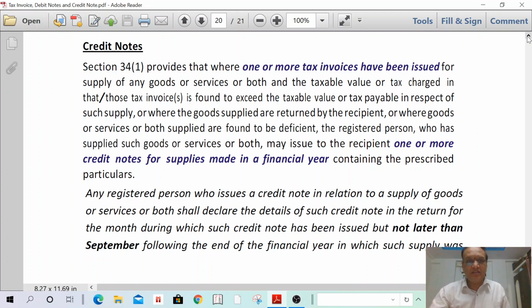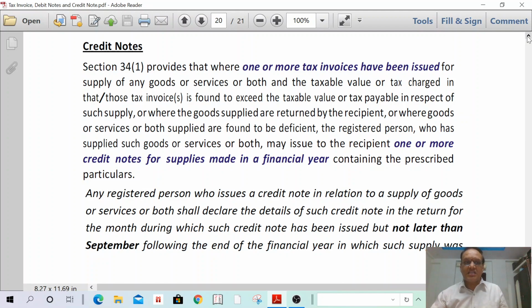Again, I am repeating. Please concentrate and listen. The amount mentioned in the invoice is 1 lakh. The rate of tax mentioned in the invoice is 18%. But the actual supply made is 80,000 only. But the actual rate of tax is 12%. So he has mentioned a higher value than the actual value. In such a case, the supplier sent that invoice by mistake.